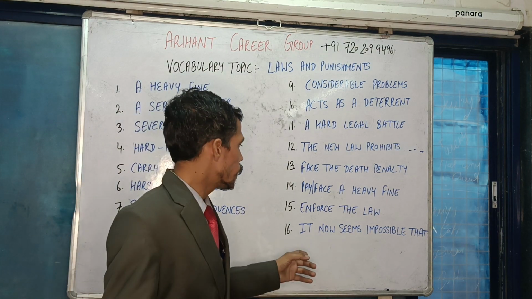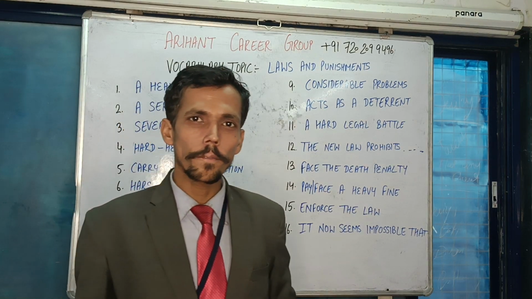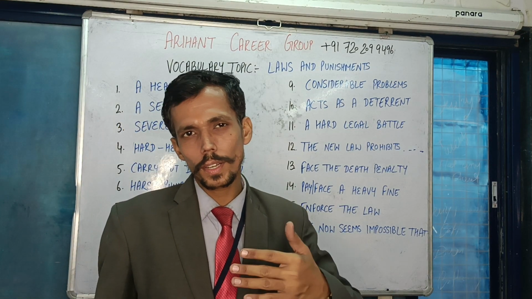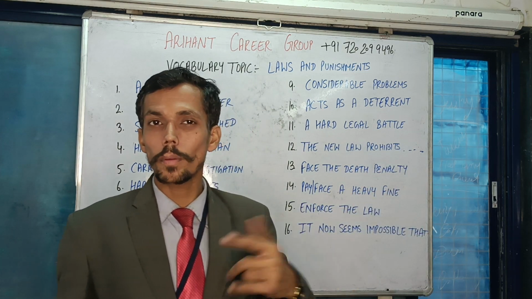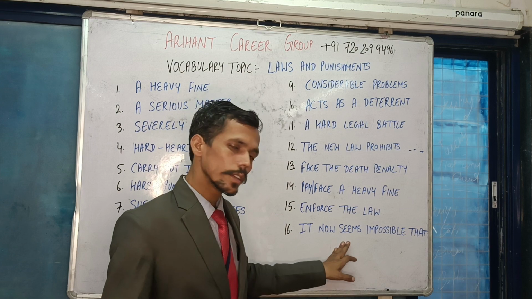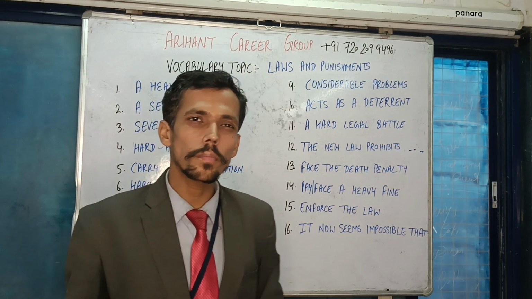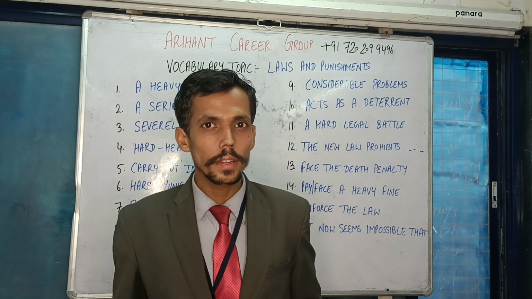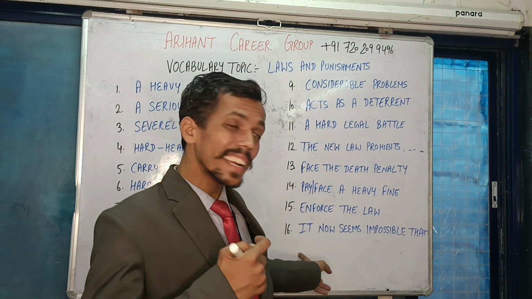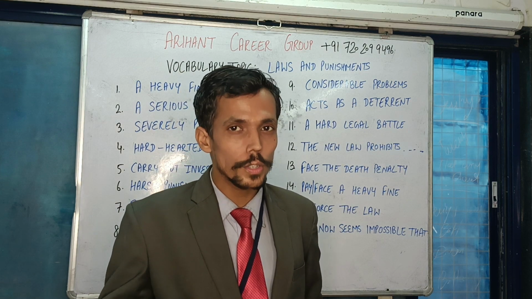Next phrase here is "it now seems impossible that." You can use this phrase any way you like, but I have written it here because you have to understand that when you're using "now," it has to come immediately after the subject but before the verb. It now seems impossible that I may rejoin you. That can be a statement. Am I right? It now seems impossible that I may accompany you on this trip, something like that.